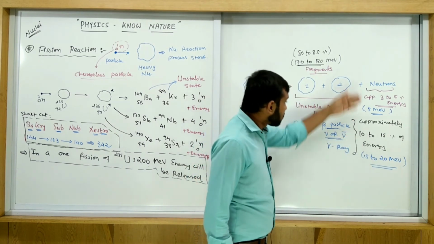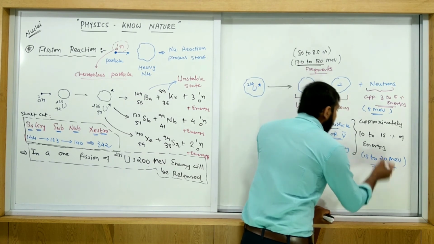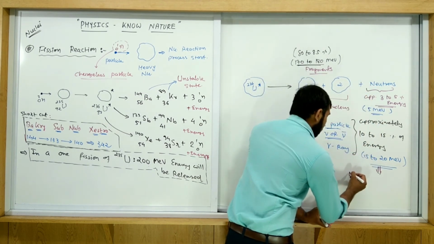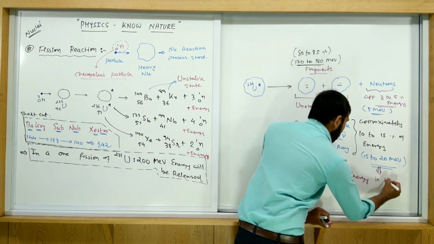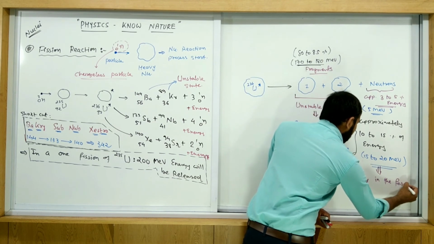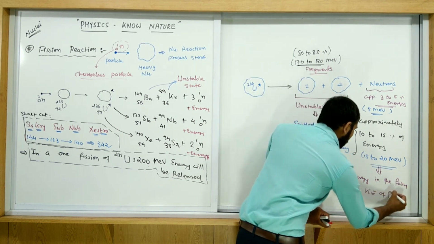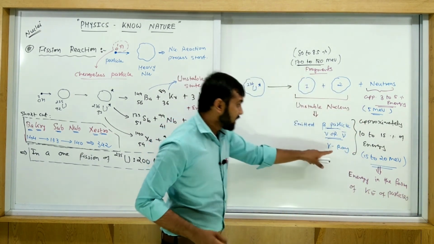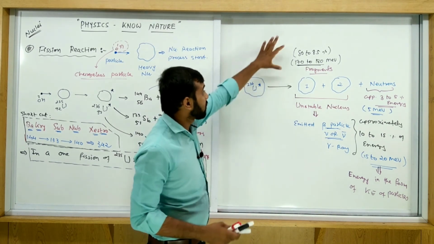So this both energy are in the form of kinetic energy, the kinetic energy of particles, or radiation energy of the gamma.